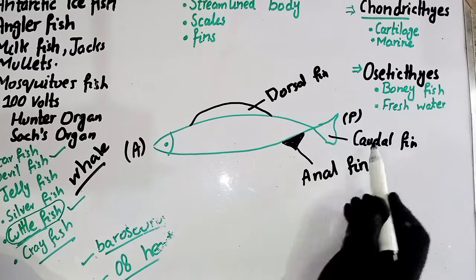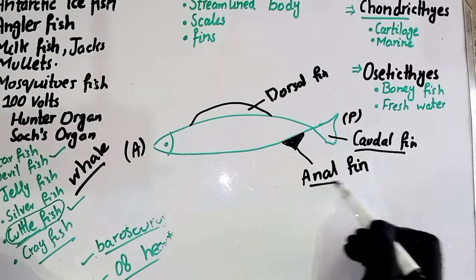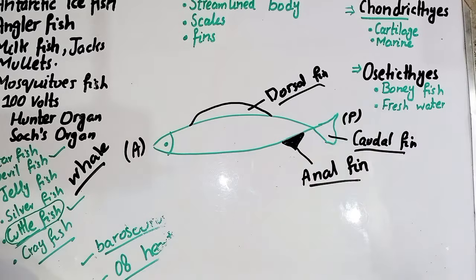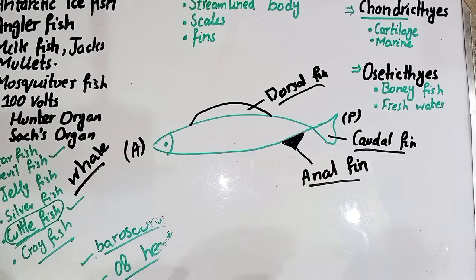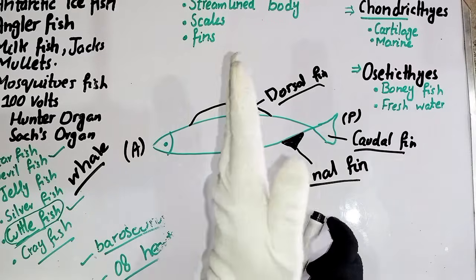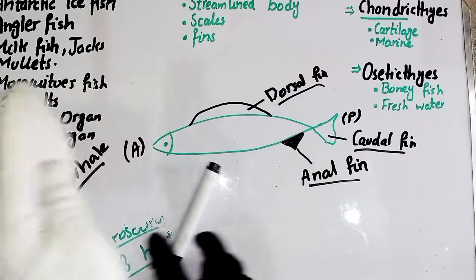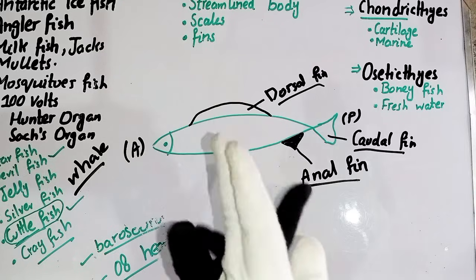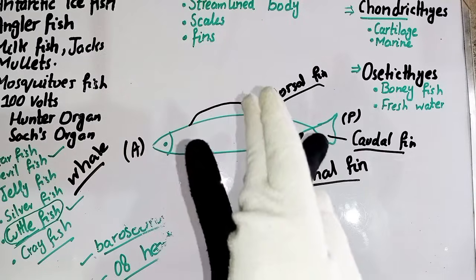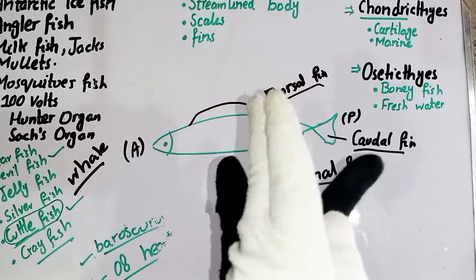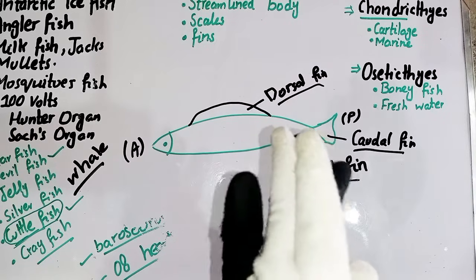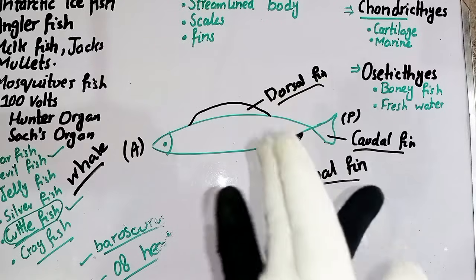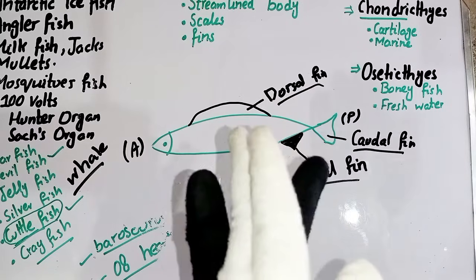Okay, so the three fins, the caudal fin, the anal fin and the dorsal fin, are the unpaired fins. So what are the paired fins? Just assume that this one is a fish. In the fish there are two fins, present in that direction. This fin is present on the right side of the body and also on the left side of the body. See here, there are two fins.